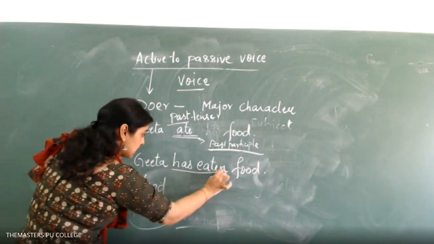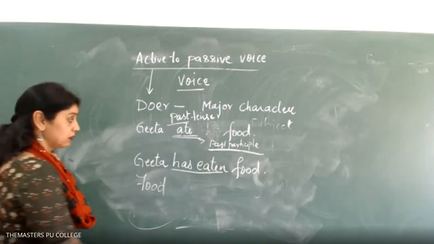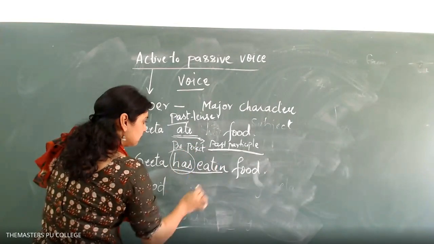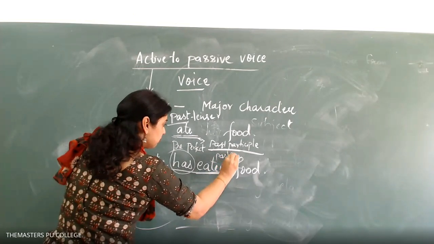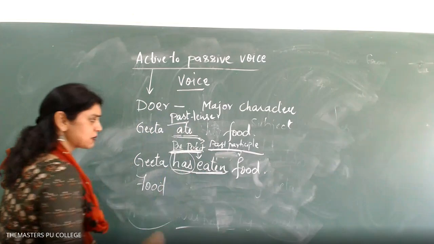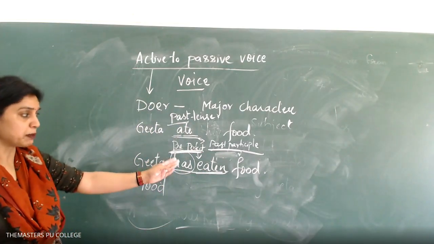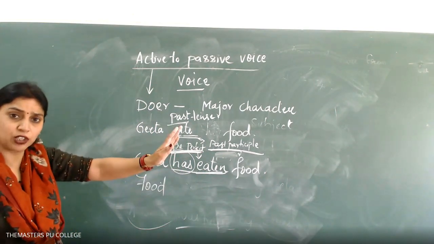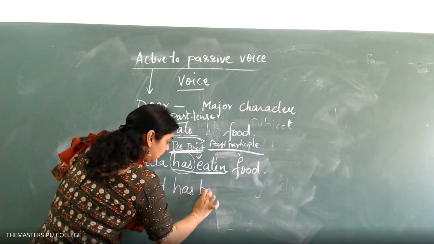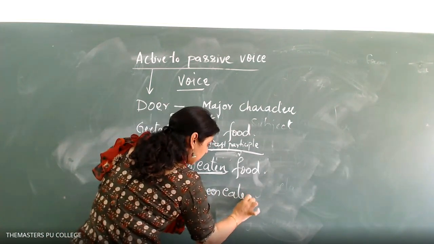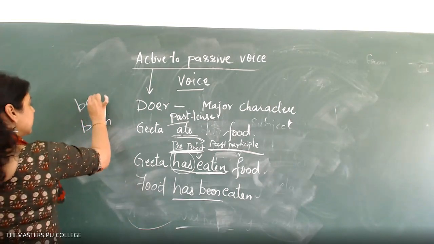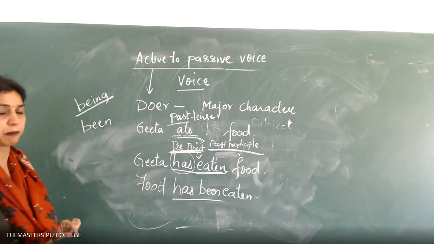Which form is this? Has is which form? It is perfect or not? Present perfect or not? This is the past participle. Which form is this? Present perfect it is. Has eaten. Already she has eaten the food. Geeta has eaten her food. Food has been eaten. See the been. Because it is perfect, it has to be B-E-E-N. If it is continuous, in present or past form, it has to be being.